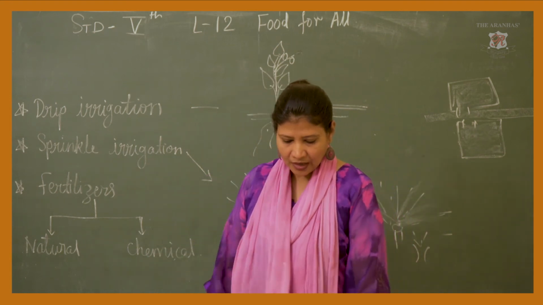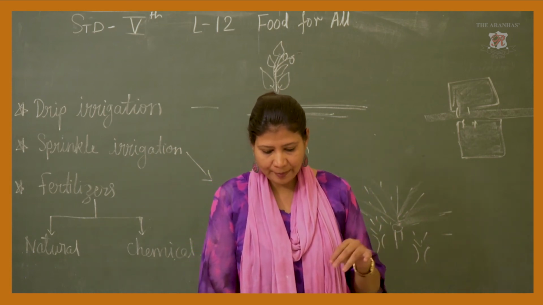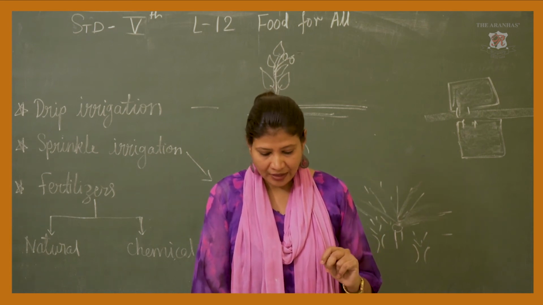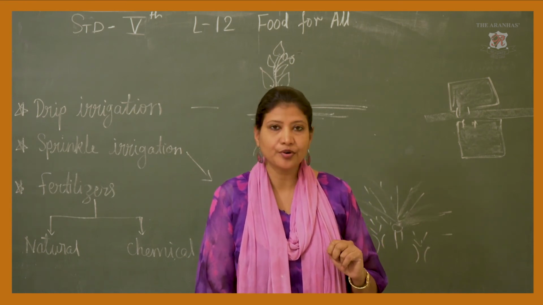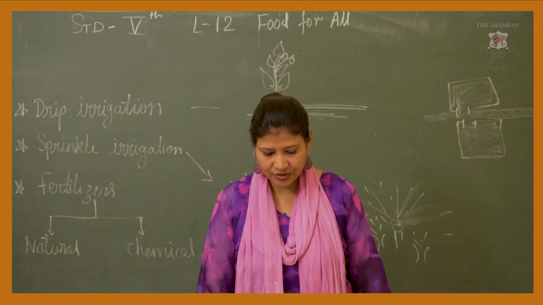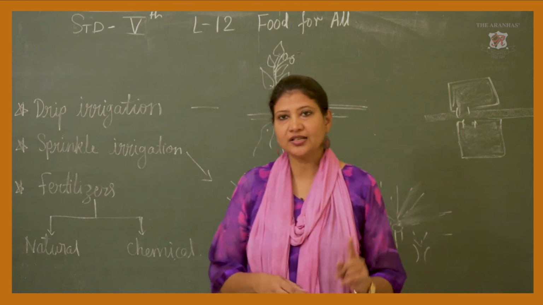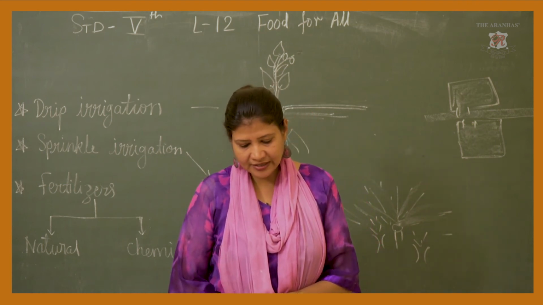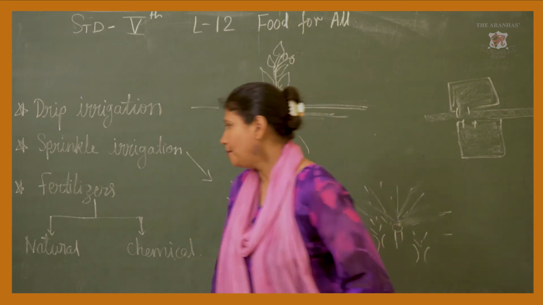Now if the same crops are grown repeatedly in a field, the fertility of the soil decreases. Then we have to add fertilizers to the soil to restore its productivity. Fertilizers provide the required nutritive substances to the crops. There are two kinds of fertilizers. First is natural and the second is chemical. Now natural fertilizers are called manures. What are natural fertilizers called? Manures.